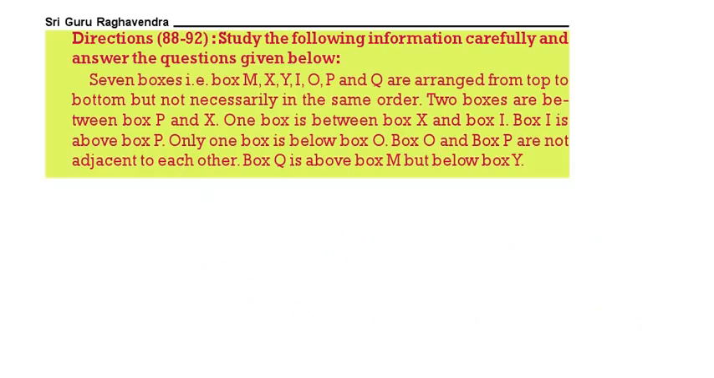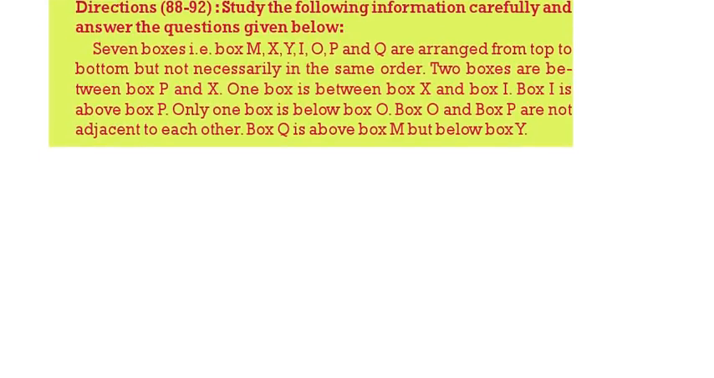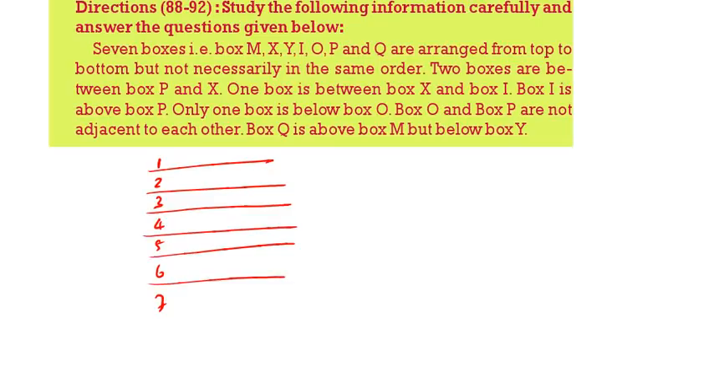88 to 92. Study the following information, then answer the questions. There are 7 boxes. So there are totally 7 boxes. Write down 1 to 7. Since there are 7 boxes, we will do this in 2 possibilities. This is the first possibility and this is the second possibility.